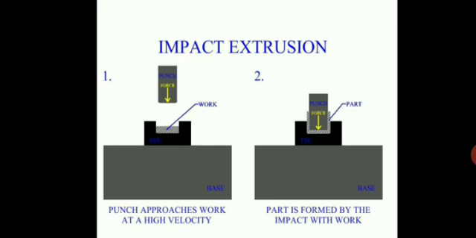So the applications are collapsible tubes. Collapsible tubes are used for toothpaste tubes and ointment tubes. These collapsible tubes are manufactured by this process, and also the fire extinguisher cases are made by the extrusion process. So this is all about the extrusion and rolling process.